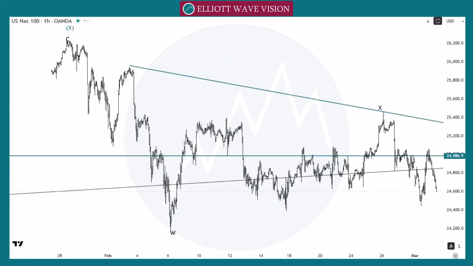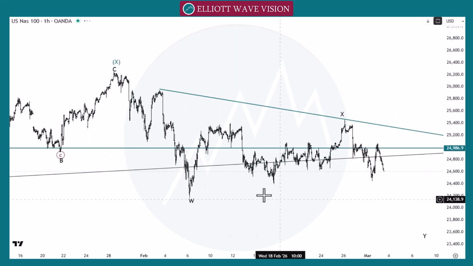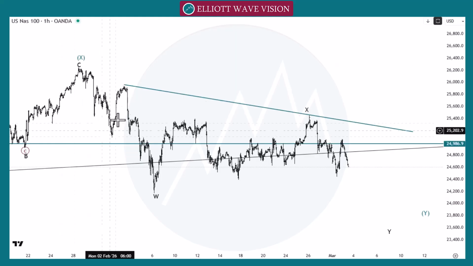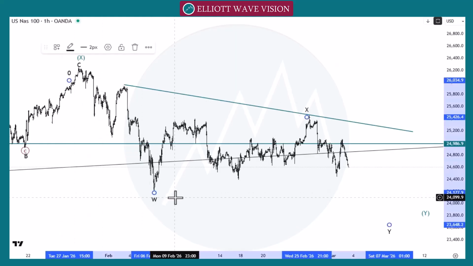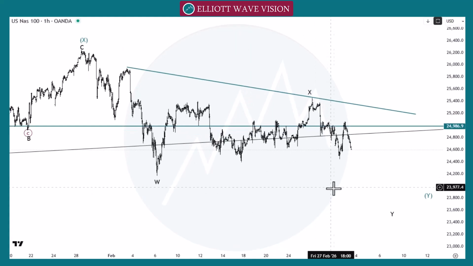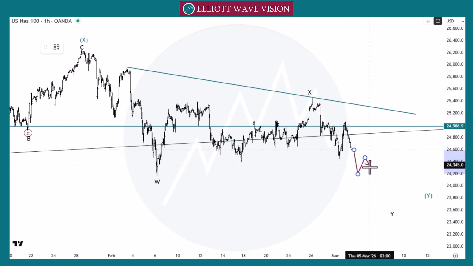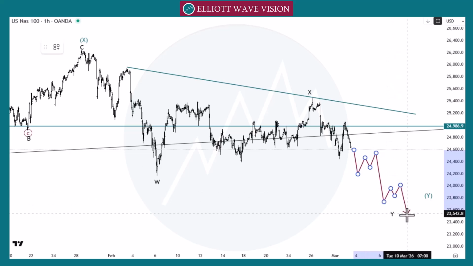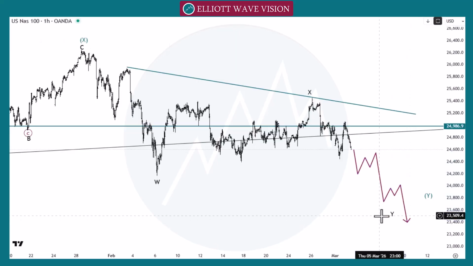So in lower time frame, in 1 hour time frame after this green wave X, we count this structure as a B and C, W, black wave W, then wave A, wave B and wave C, black wave X. Now we are looking for the bearish move as a black wave Y, like wave A, wave B, then wave 1, wave 2, wave 3, wave 4 and wave 5 towards the 23,000, step by step like this.